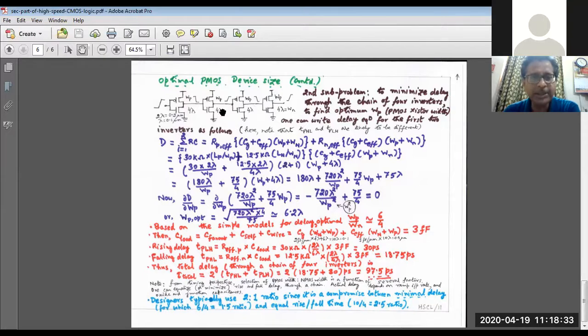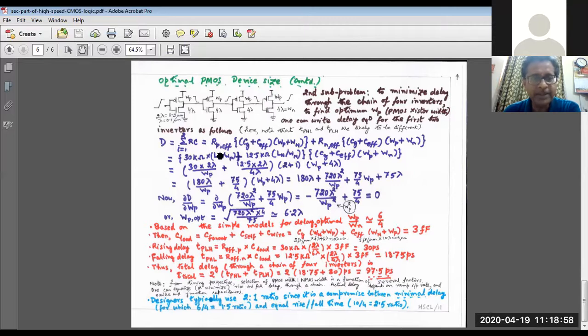Mind you, the total capacitive load will be the same for each of the nodes. First, second, third, fourth. There are 4 nodes. If you leave out the input nodes, then for the 4 nodes, the total load capacitance will be the same. Only the effective resistance will differ. In one case, it may be the resistance of the PMOS. In the next case, it will be the resistance of the NMOS. So that's what we are doing.